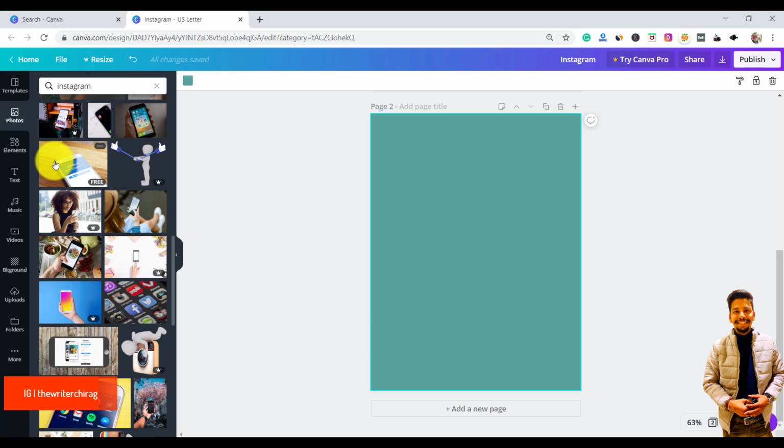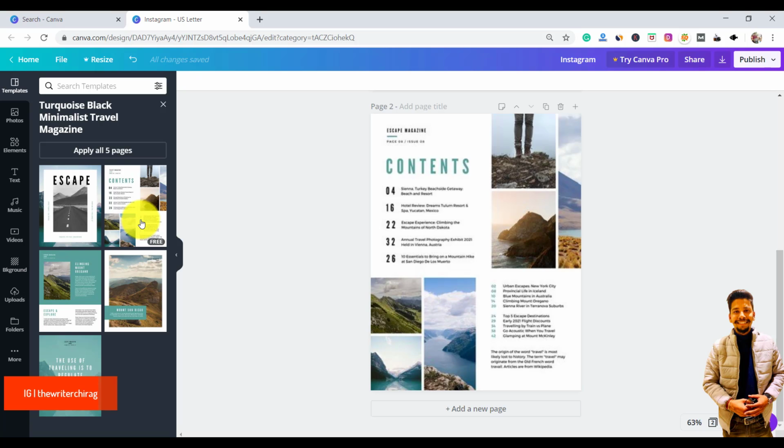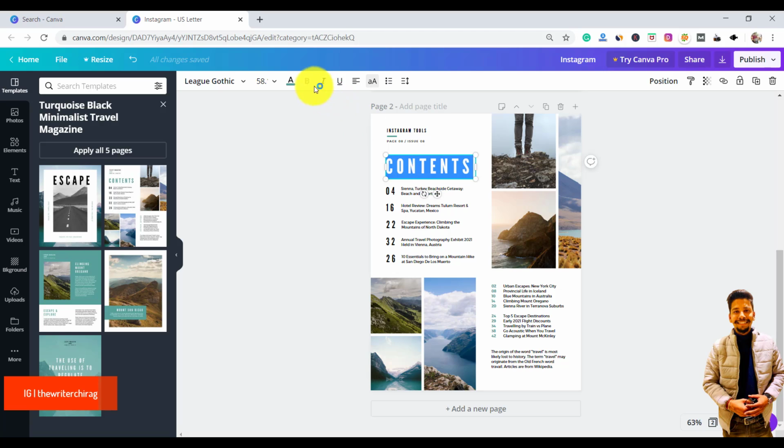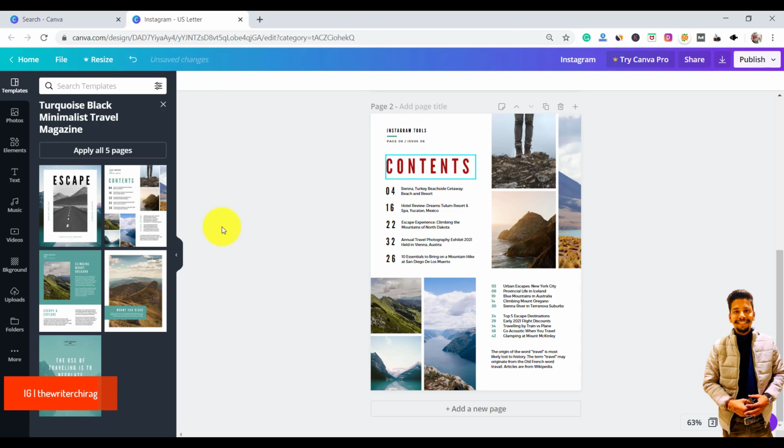Okay, so let's go back to templates, and here you can choose this page, content, right? So here you can change the name, like your title, Instagram tools. You can completely optimize all the things according to your wish. You can change the color of this, right? So it is very easy. You can change the pictures here. If you want to change the pictures, you can completely change the pictures by going here.